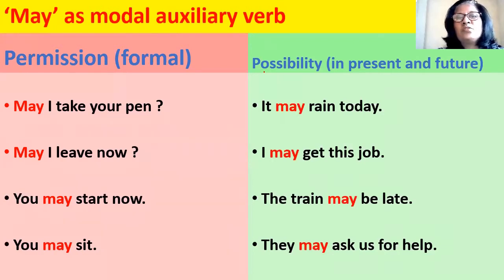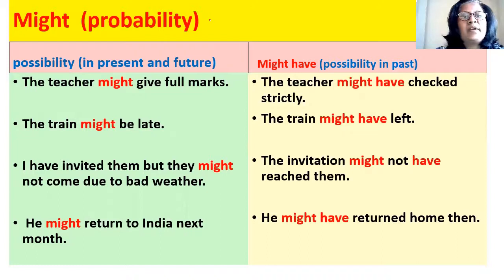May is also used to express possibility in present and future. Like, it may rain today. I may get this job. The train may be late, or they may ask for help. So might is the next auxiliary verb, and might indicates probability. Probability or sambhavna. Might expresses possibility in the present and future, and might have expresses possibility in the past.